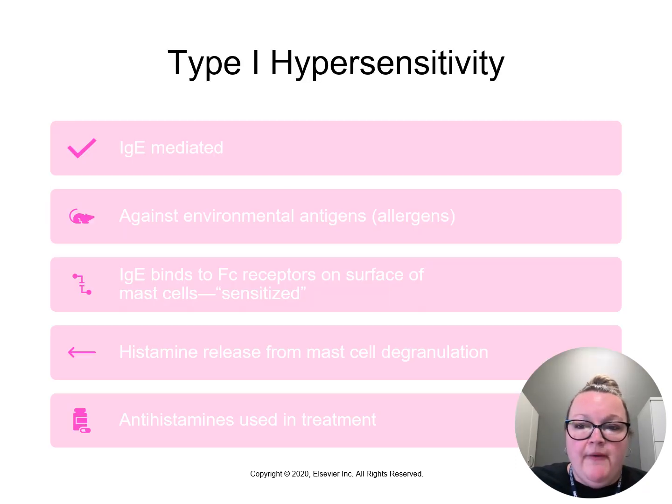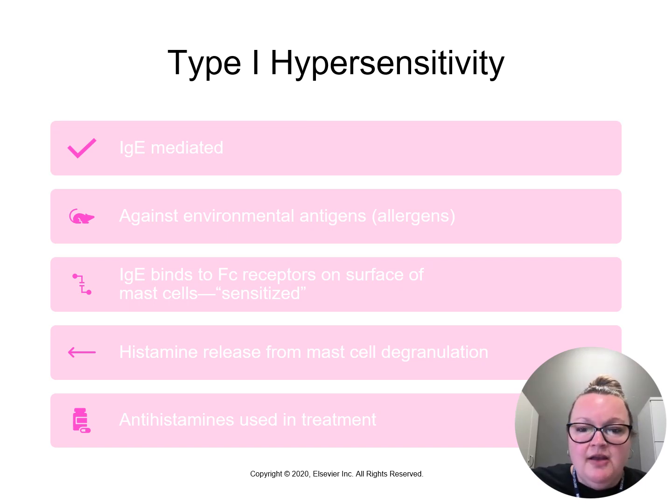What do we know about IgEs? These are associated with allergies. That is why an IgE-mediated reaction is called an allergy. What's happening here is that the IgE rapidly binds to the Fc receptors on the mast cells. Remember, we talked about the Fc of the antibody being responsible for its functions. When this binding happens, the person becomes sensitized.